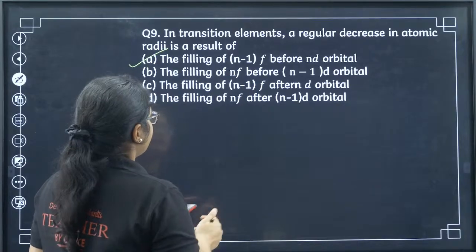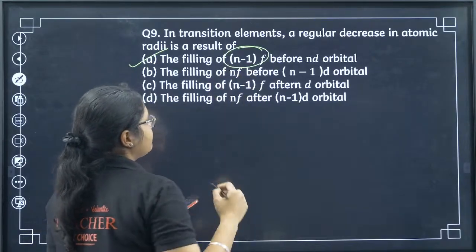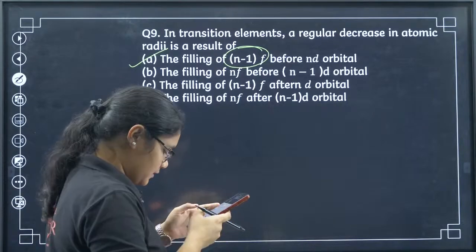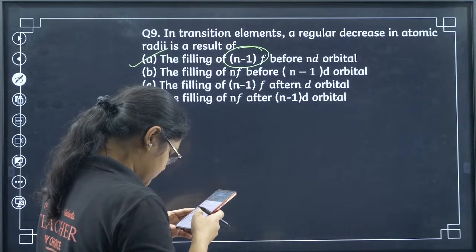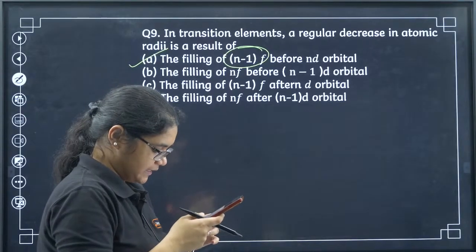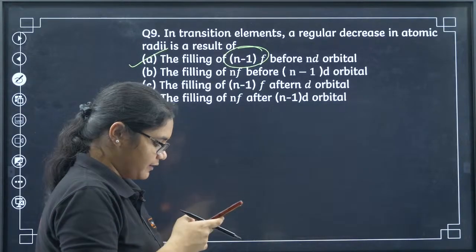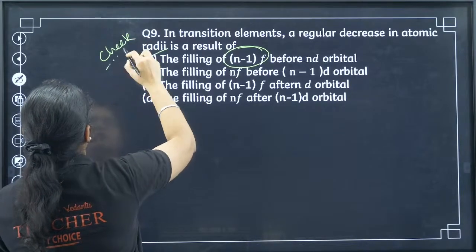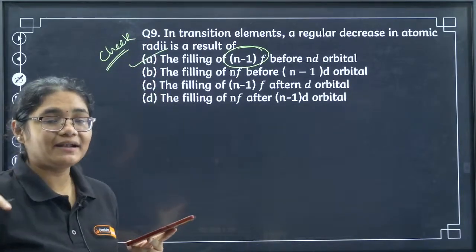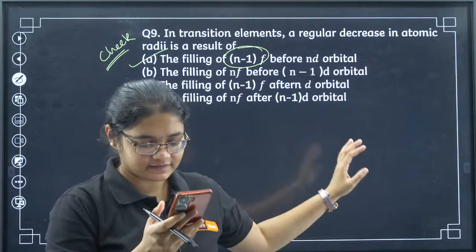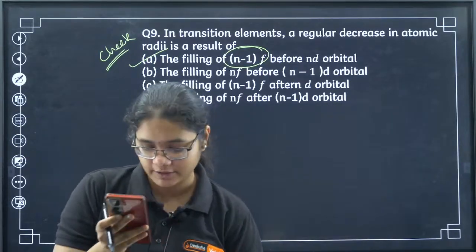Okay, we have n-1f orbitals filled before nd orbitals. C is there. Fine. Okay, I'll check this question. I'll check the question and put it down in the pinned comment section of this video. You can cross check it. Okay, please just give me some time. I think there's some confusion.